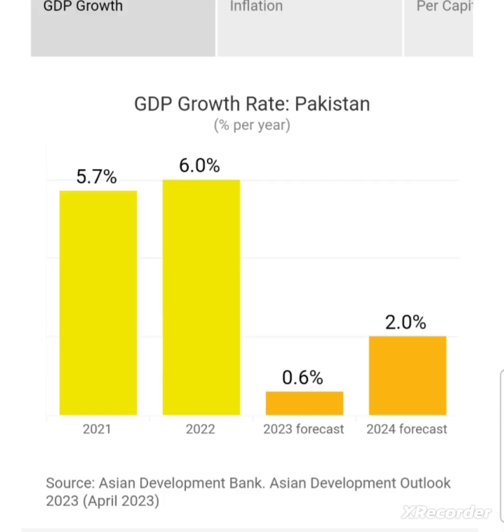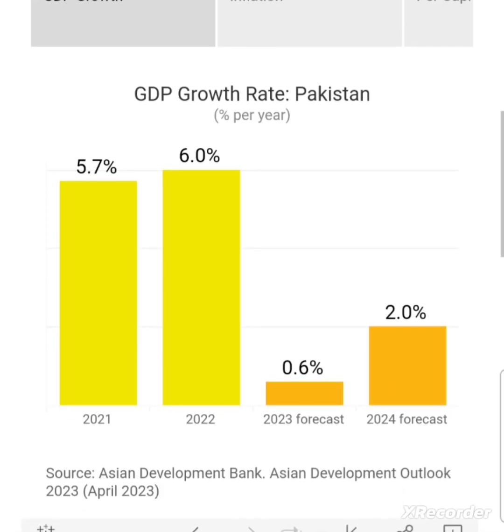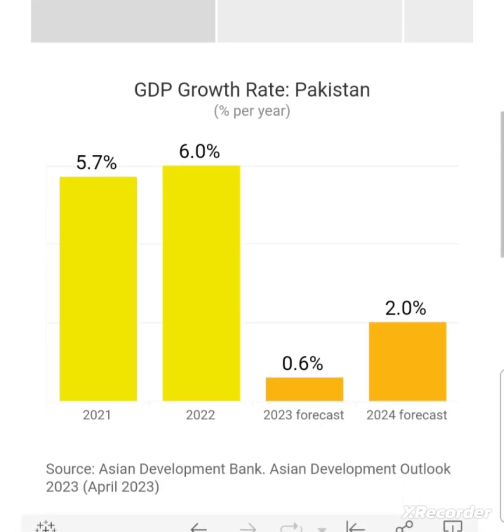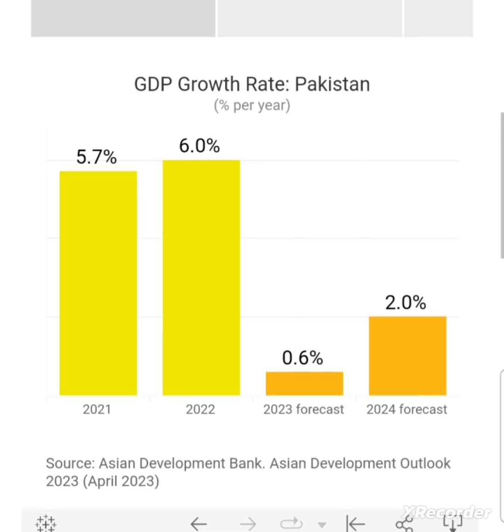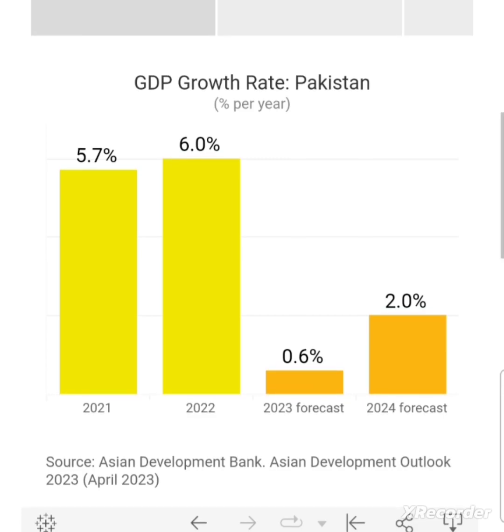The GDP growth rate of Pakistan during 2021 was 5.7%. During 2022 it was 6%, while in the current year the GDP growth rate of Pakistan is 0.6%, and the forecast for the GDP growth rate of Pakistan for the coming year of 2024 is 2%.